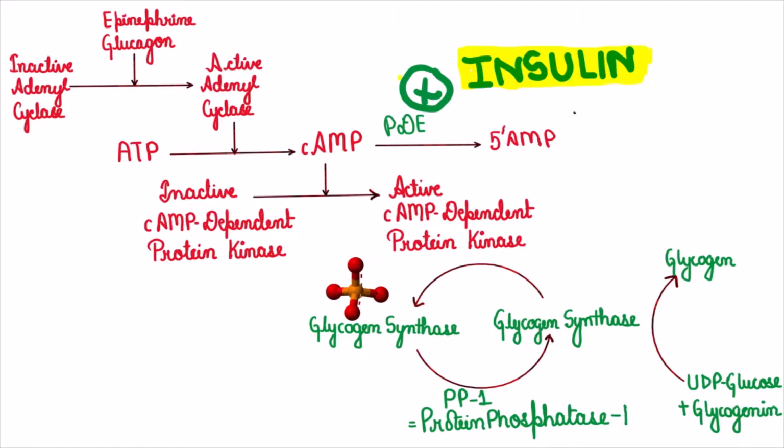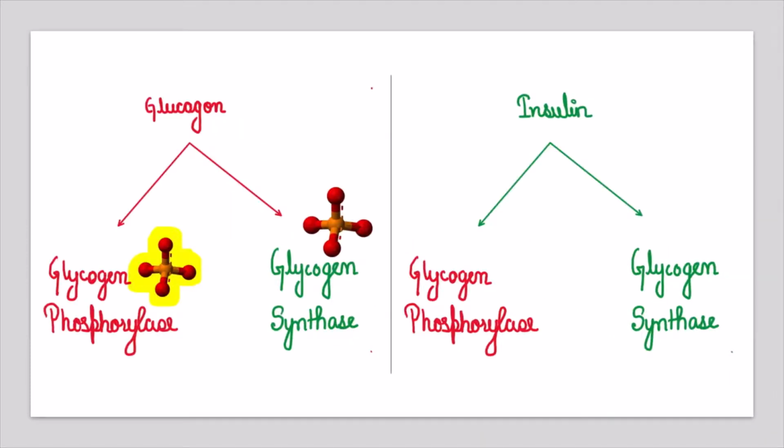So that means in the presence of glucagon, both enzymes will get phosphorylated, but that will activate the enzyme glycogen phosphorylase and inactivate the enzyme glycogen synthase. In the presence of insulin, both will be dephosphorylated. That will activate the enzyme glycogen synthase but will inactivate the enzyme glycogen phosphorylase.